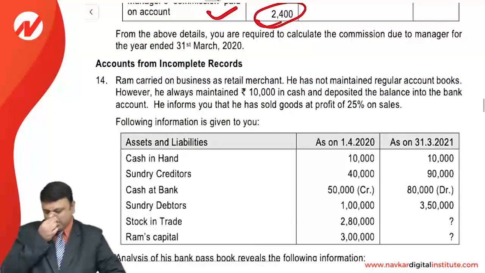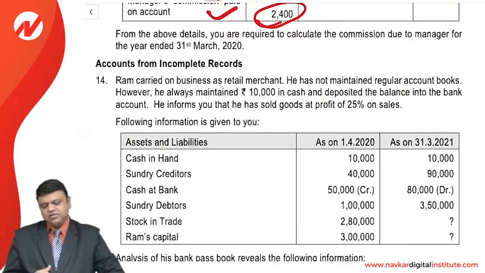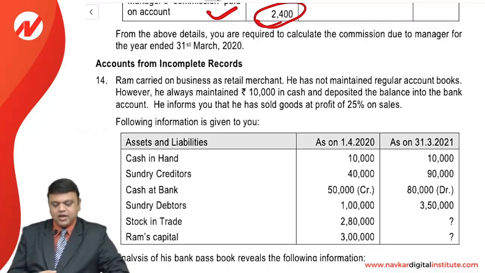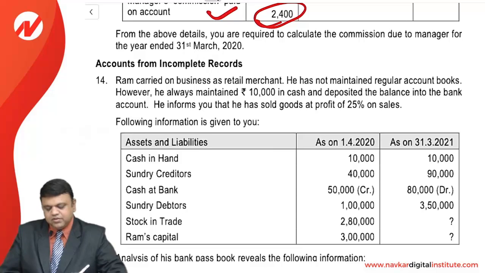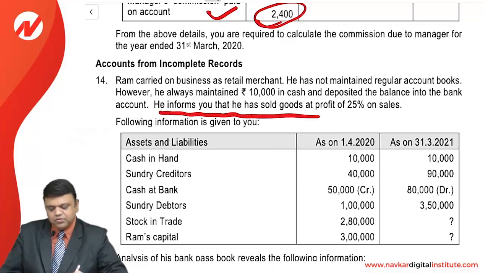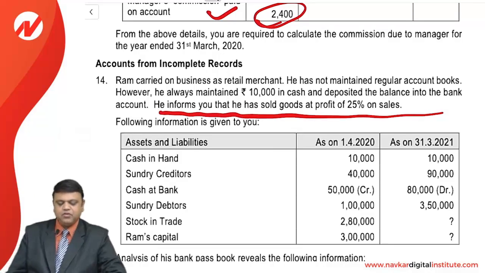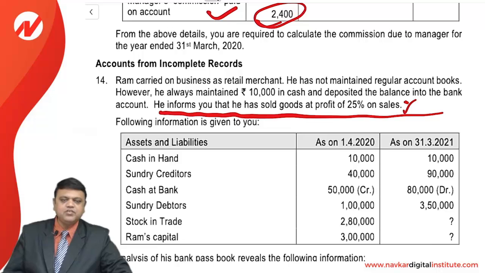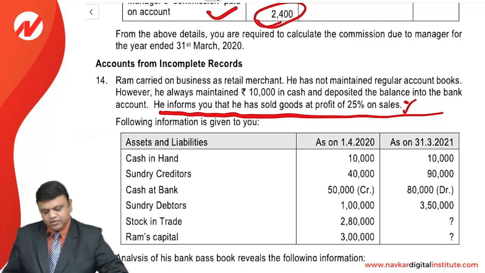Yes, Ram carried on business as a retail merchant. He has not maintained regular account books. However, he always maintained 10,000 in cash and deposited the balance into the bank. He normally keeps 10,000 as his cash balance, and any excess above 10,000 is deposited into the bank. He informs you he has sold goods at a profit of 25% on sales. Yes, this is the profit. 25% on sales is equivalent to 33 1/3% on cost.